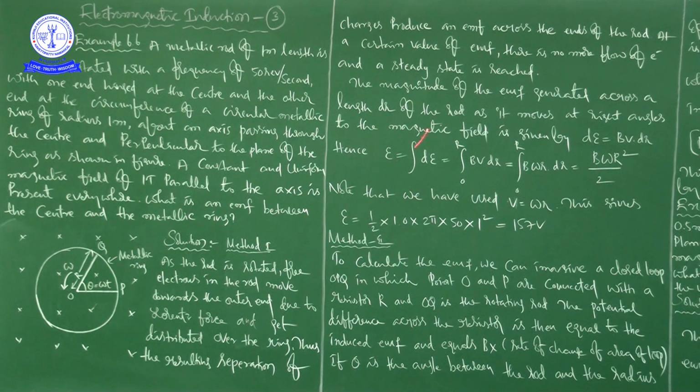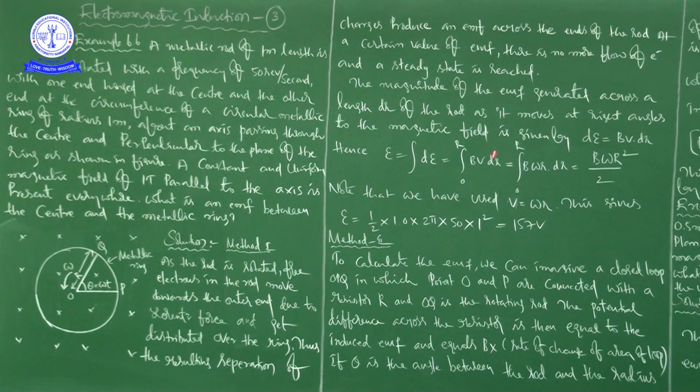Okay, right. But we need epsilon, the total EMF. This is only a small amount of EMF, dε, but we want the total EMF. So ε is the integration of dε. We have to integrate this, then we will get the total EMF. See here. Integration from 0 to R of Bv dr.